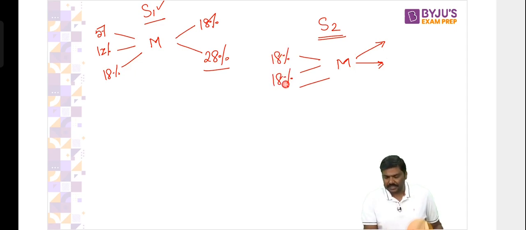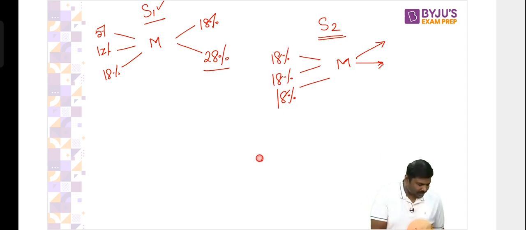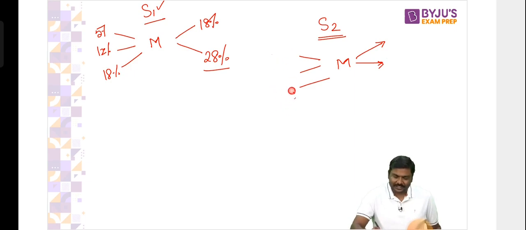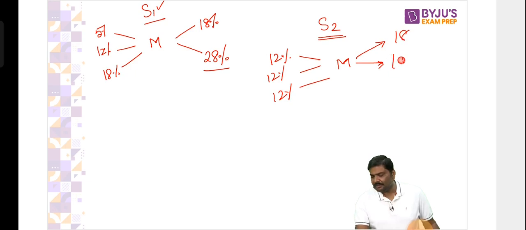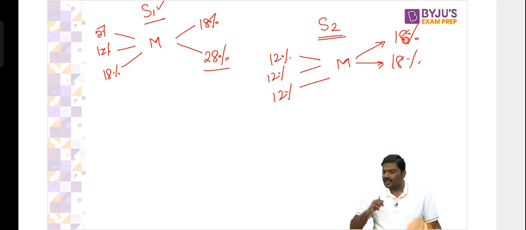Let's say 18%. I know the earlier one was correct. I am getting confused now. Earlier one was correct, so let me write it. 12%, 12%, 12%, 18% and 18%. Now, same question. Would you want to be in situation 2 or situation 1? Many of you are saying situation 2.